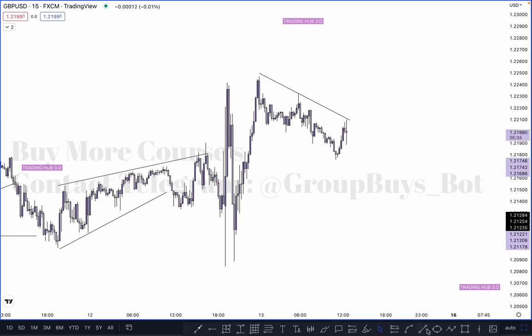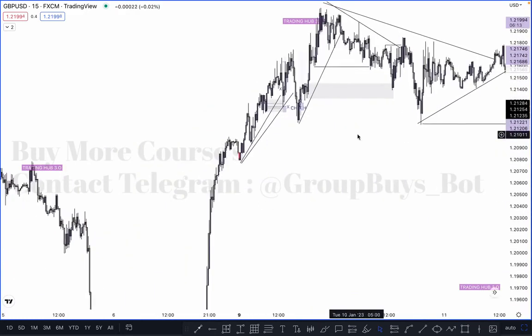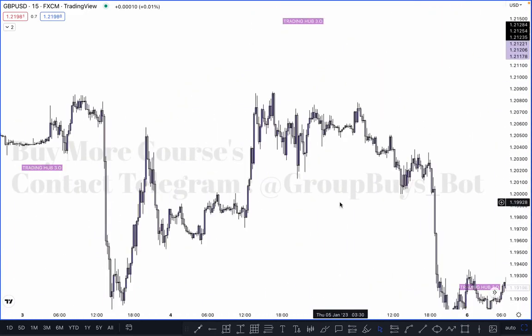Some people are looking for the buy, marking this as a flag and channel. They are anticipating price to go higher, something like this, right? Then what happened? Market pushed downside. So this is just a trap for the buyers, as per the retailers. So this is our trend line liquidity as per retail patterns.